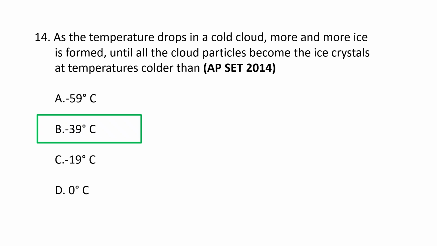In very cold clouds, at temperatures below approximately minus 39 degrees, all cloud droplets can become ice crystals. Though the exact temperature can vary depending upon factors like the presence of ice nuclei, while some droplets can freeze at higher temperatures with the ice nuclei. Temperatures colder than minus 35 degrees centigrade are often required for homogeneous nucleation, which is required for spontaneous freezing to occur. And temperatures colder than minus 39 degrees centigrade represent a transition where the process becomes very likely to occur throughout the cloud. So the correct option is B, minus 39 degrees centigrade.